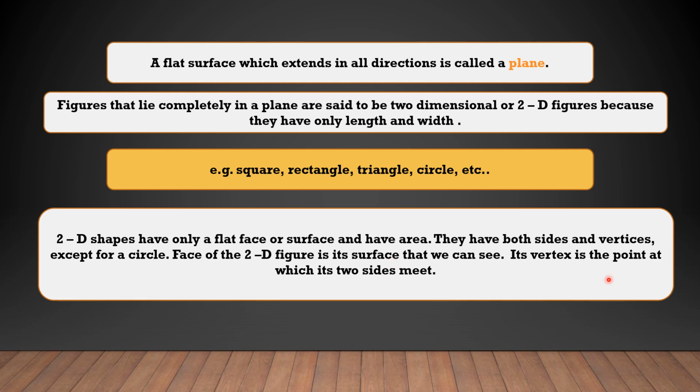Its vertex is the point at which two sides meet. What is the meaning of vertex? The vertex is the point where two sides meet. The two sides meet at a point, and that point is called the vertex.